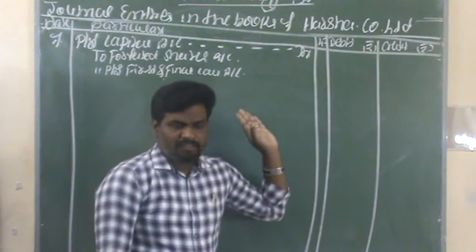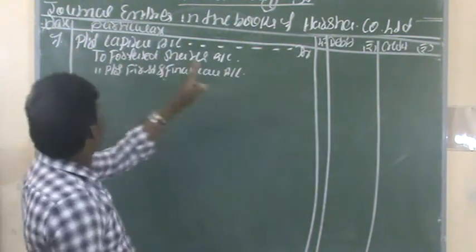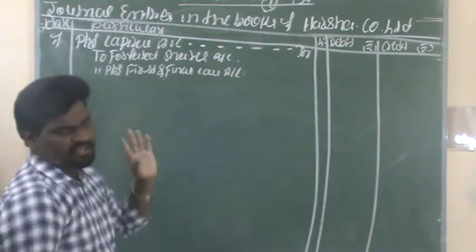This is one entry for the shares that were forfeited.